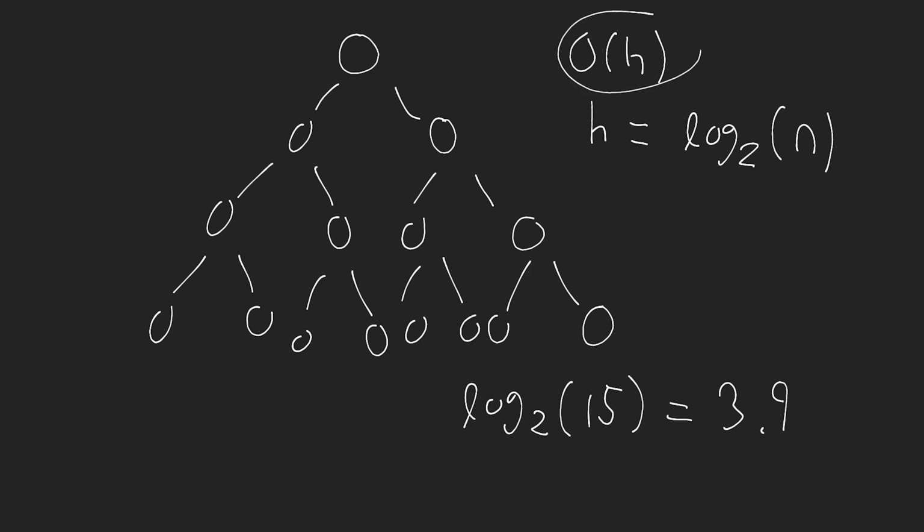And in that case, we still want to represent this with big O of H. But the point of me telling you this is that with binary search trees, typically H is going to be less than n. It is going to be less than n, but typically it will be much less than n. And if that's the case, then you get a way better time complexity for searching, inserting, and deleting, which I guess we can get into now.